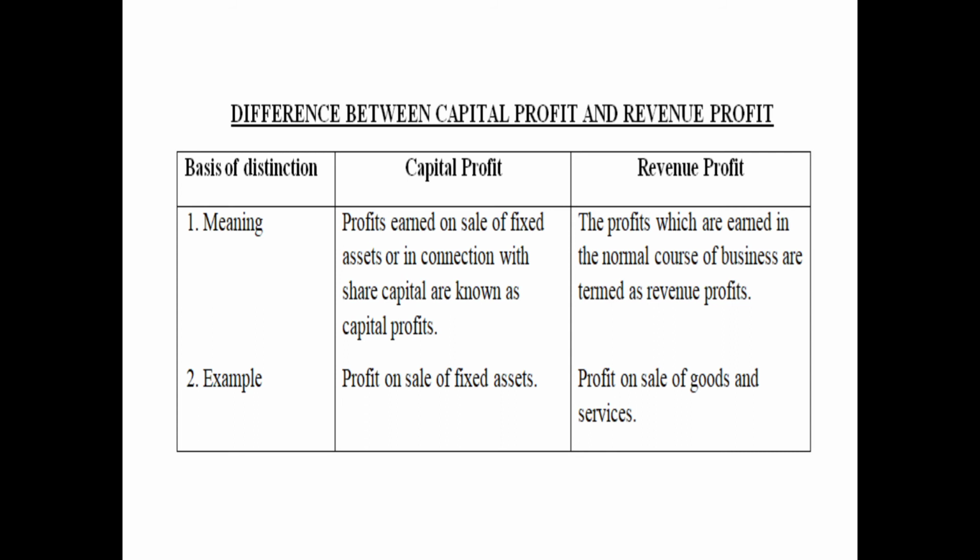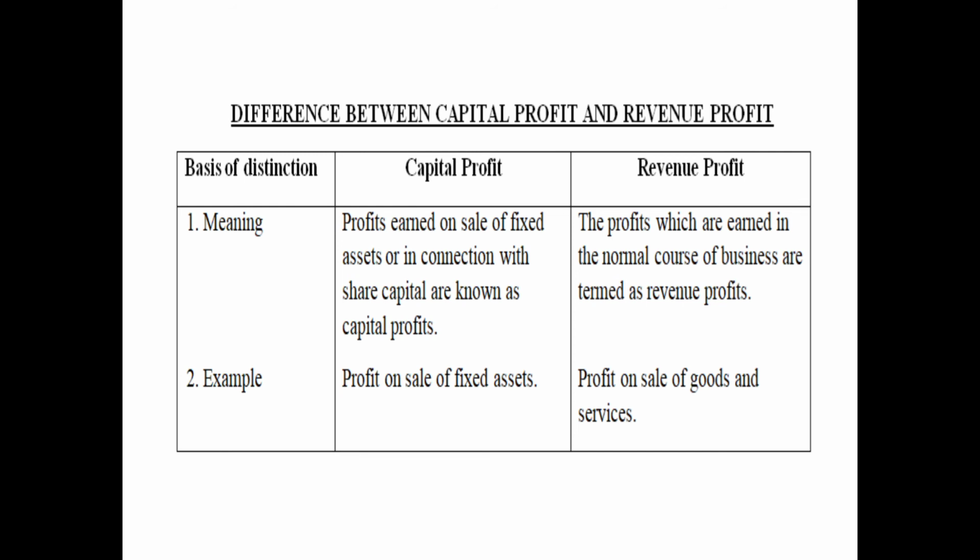The difference between capital profit and revenue profit. First difference is on the basis of meaning. Capital profit is earned by the sale of fixed assets or in connection to share capital, and these do not relate to the day-to-day business activities, whereas revenue profits are the profits earned in the day-to-day business activities in the normal course of business.